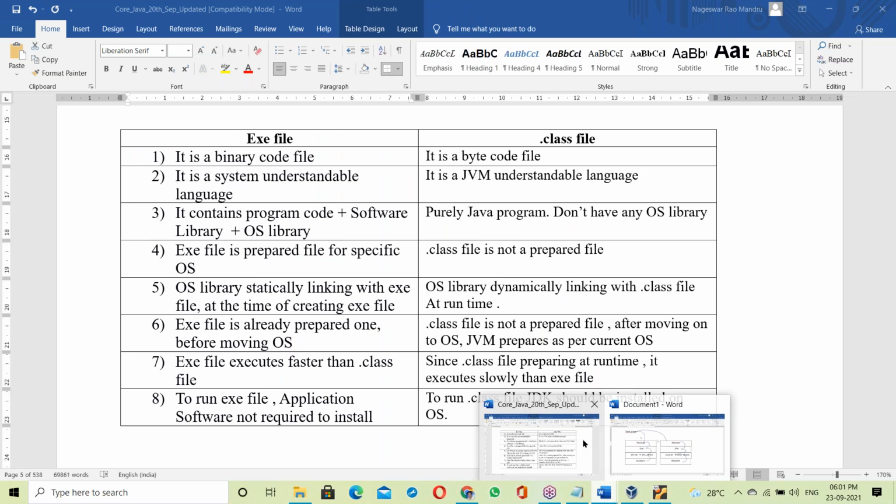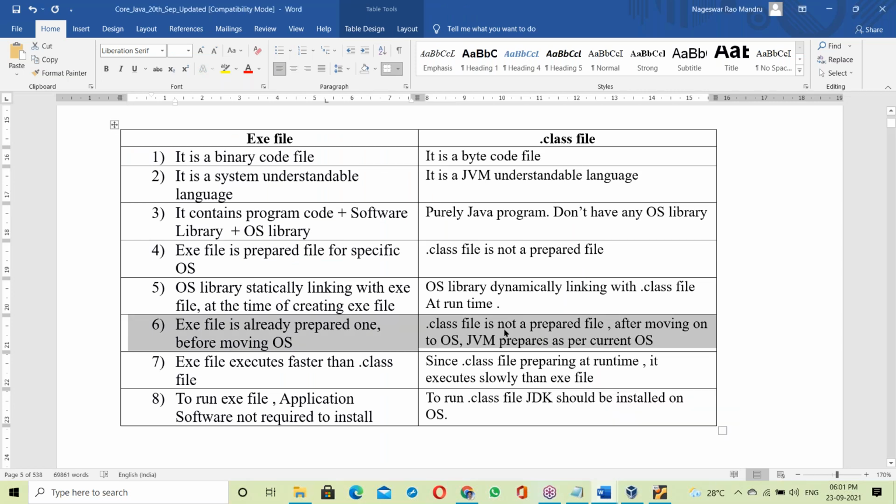So the dot class file is not a prepared file. After moving to the OS, the JVM prepares it as per the current OS. The exe file is a prepared file for a specific OS, but the dot class file is not; it is prepared only after moving to the OS.